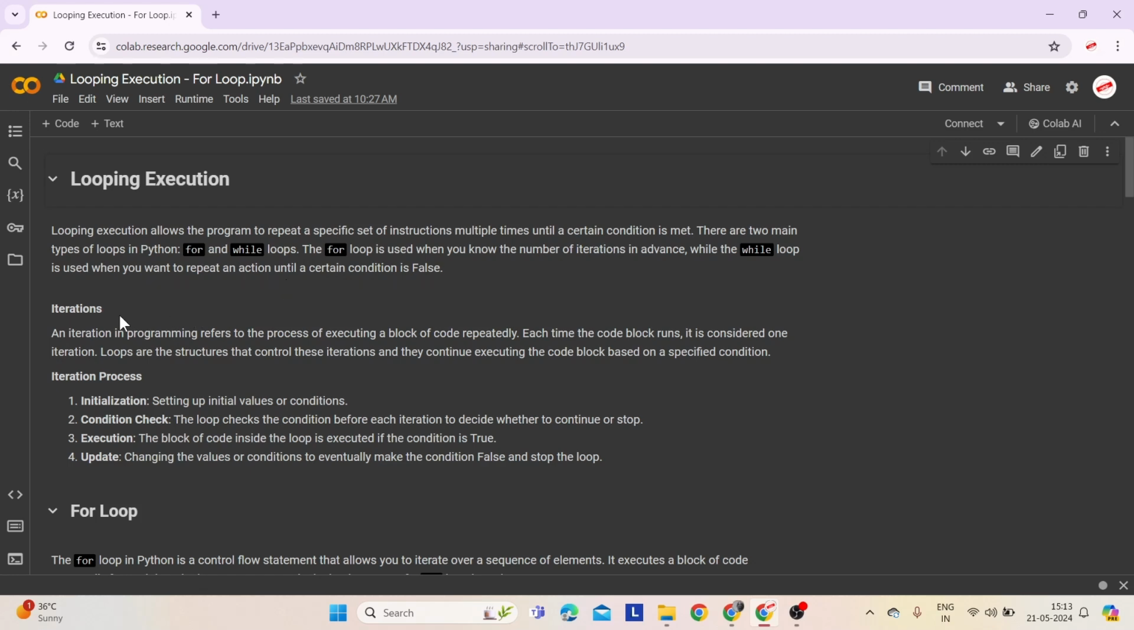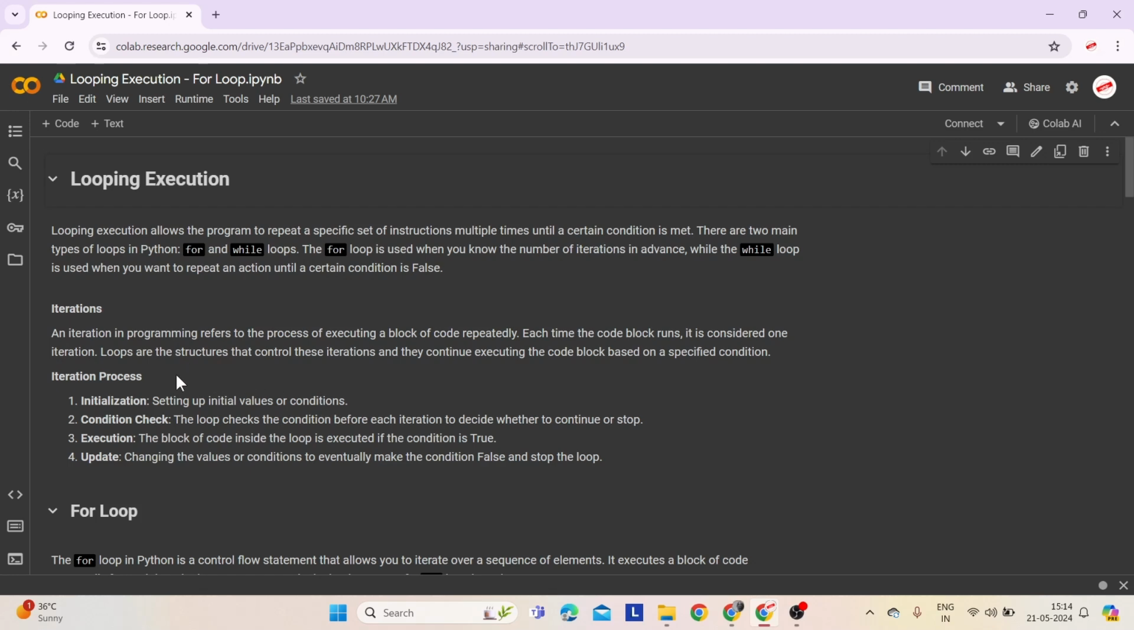Now, let's look at what iterations are. An iteration in programming refers to the process of executing a block of code repeatedly. Each time the code block runs, it is considered one iteration. During each iteration, the current item of the sequence is processed, allowing operations to be performed systematically over collections of data or through a sequence of steps. Loops are the structures that control these iterations, and they continue executing the code block based on a specific condition.